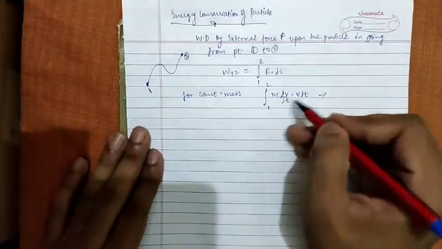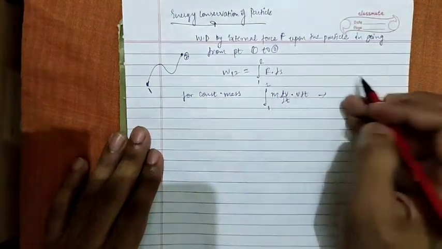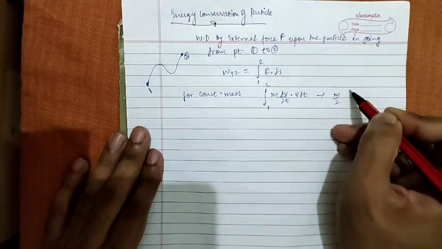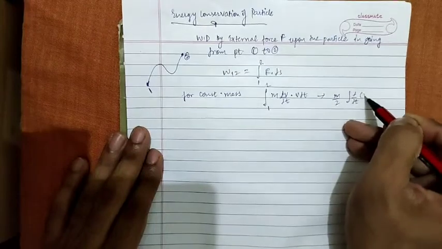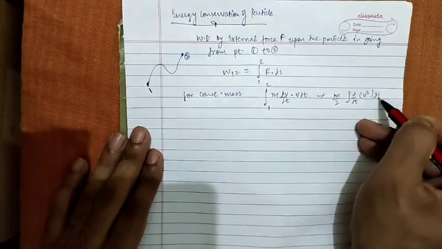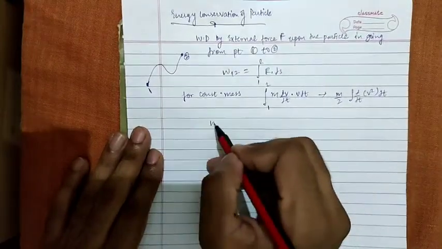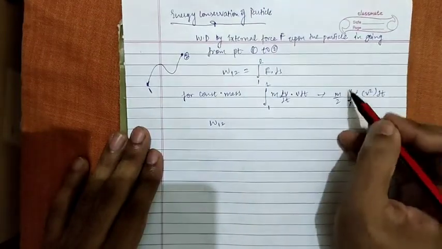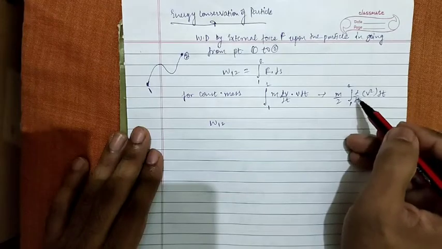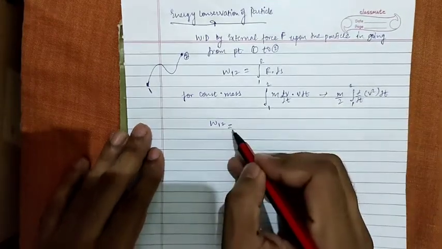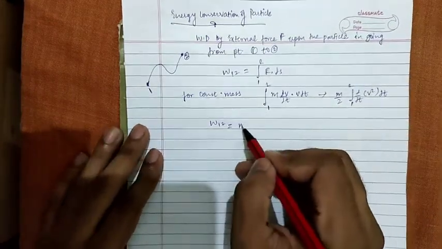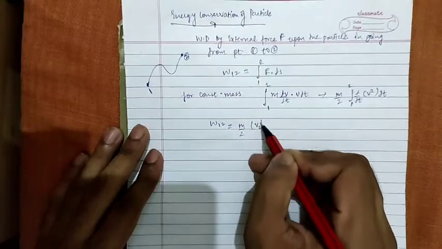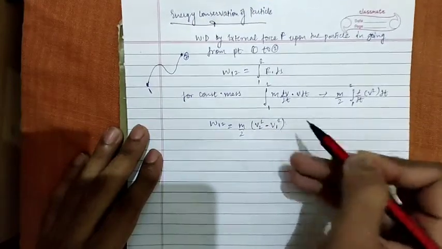Then on some manipulation this can also be written as m by 2 d by dt of v square dt. So work done from 1 to 2, on integrating this, is nothing but mv square by 2 for limits 1 and 2. So m by 2 times v2 square minus v1 square.